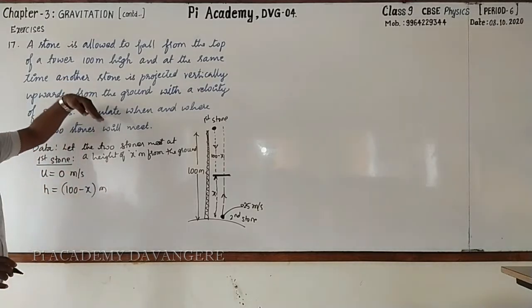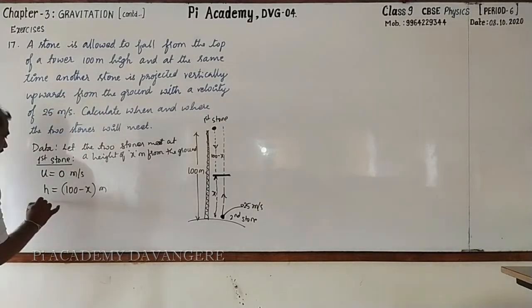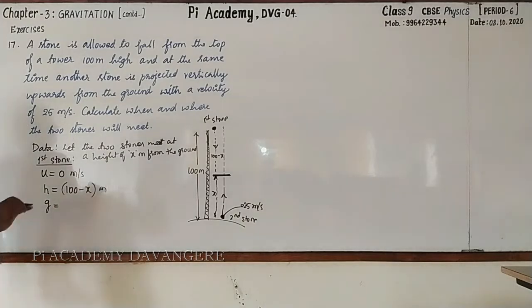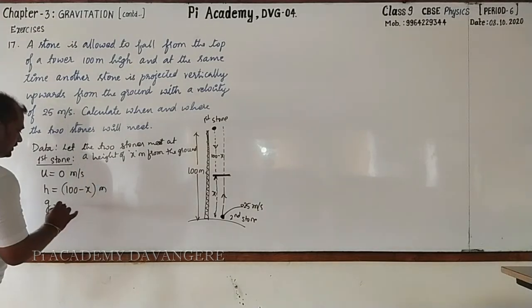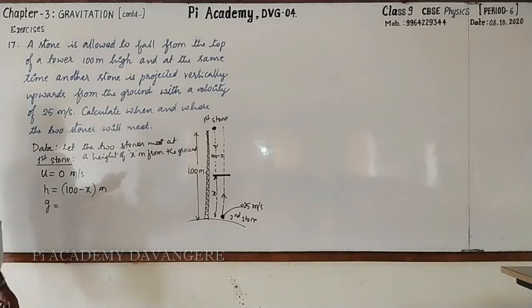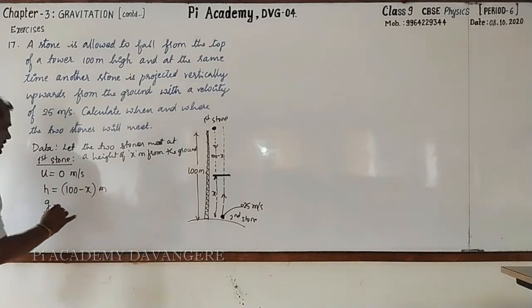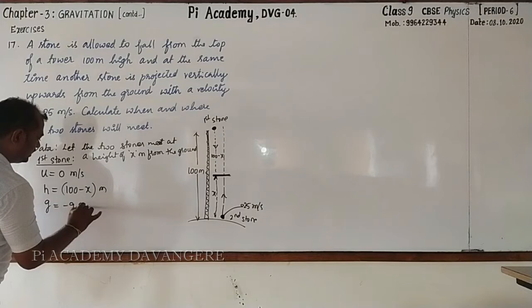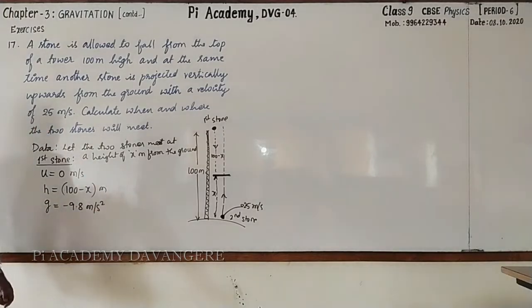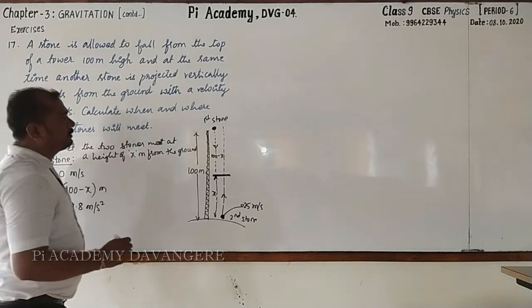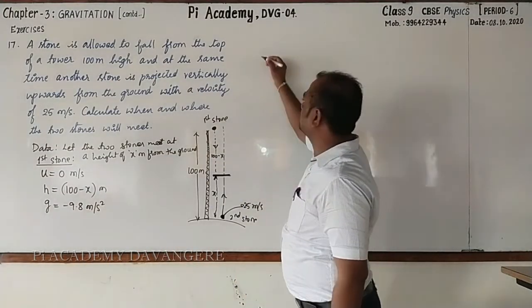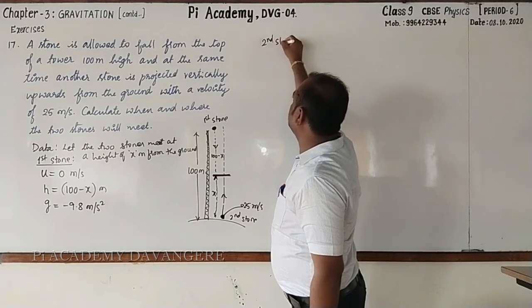Followed, as it is falling freely towards the ground, then the g value will be minus 9.8 meter per second square. To make the calculation simple, we could take 10, or else 9.8. Okay, let us take minus 9.8 meter per second square. Got it? Okay. Now let me give you information regarding the second stone.